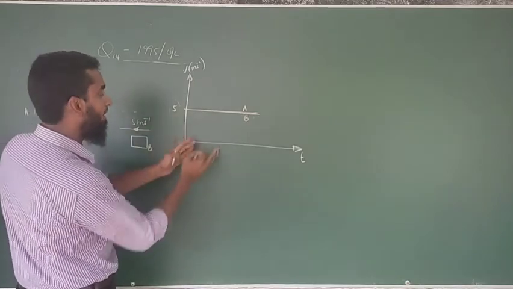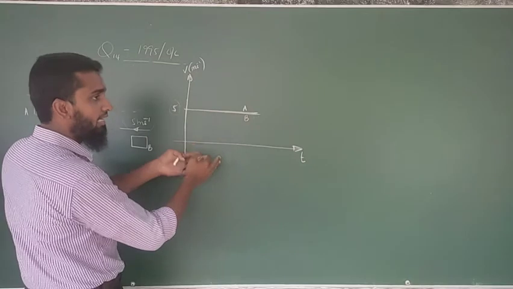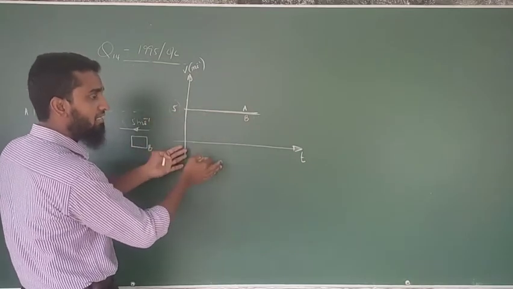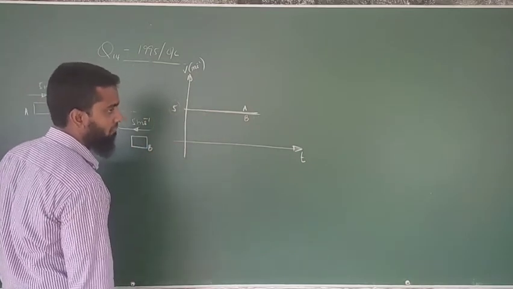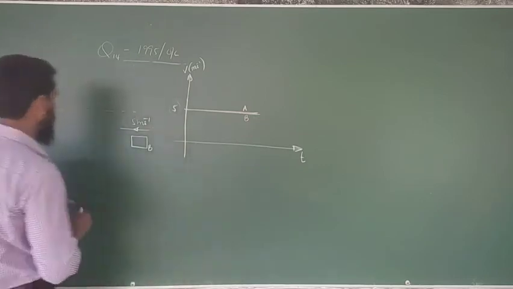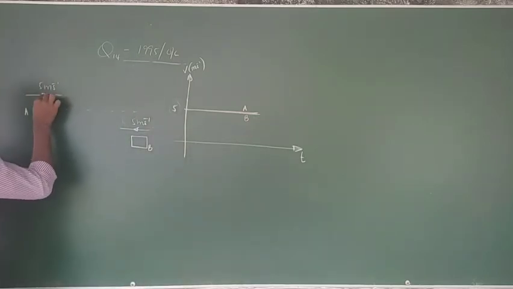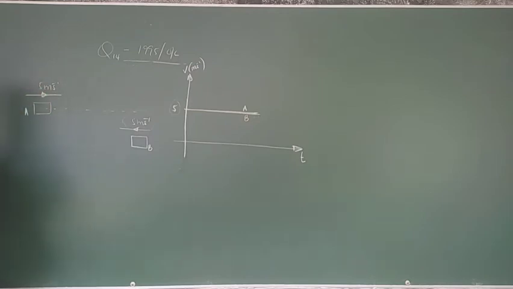How are we going to include this in this graph? By looking at only the graph, you should be able to say that both objects are going in the opposite direction. How are you going to say? Look at this. Here the velocity of A is 5 meter second minus 1 towards east. Now for B, its value is 5 meter second minus 1 towards west.